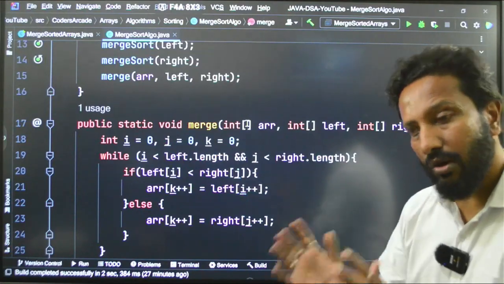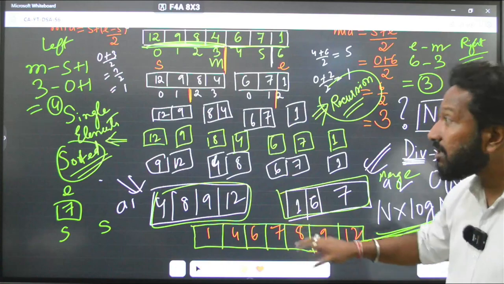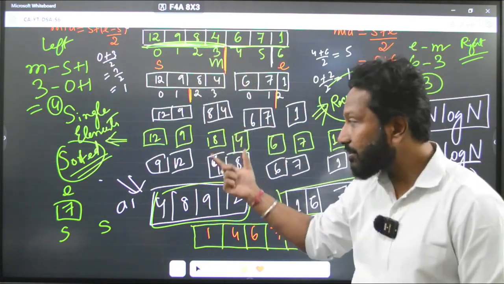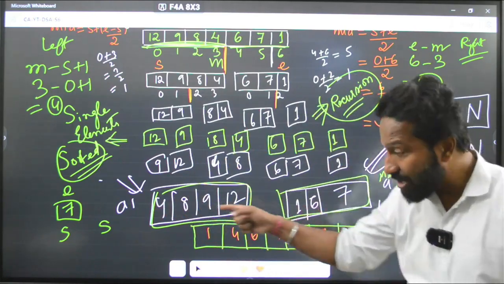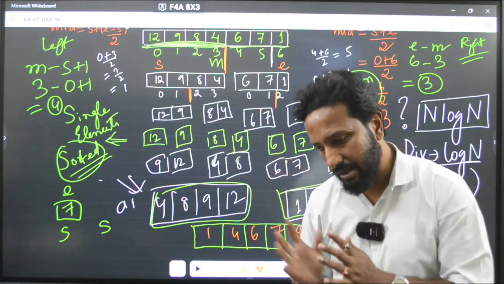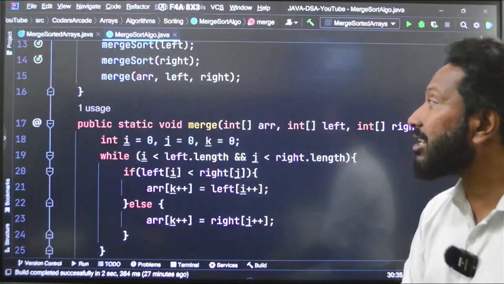Merge code. So, all these things are aligning together and this is what I had actually written here. See, first we are breaking down the array into separate parts. After that, finally, we are merging them together using that merge two sorted arrays logic. Hope you have understood that. Okay. Now, let us run this and see if it is really working or not.